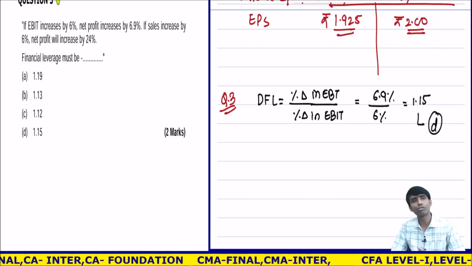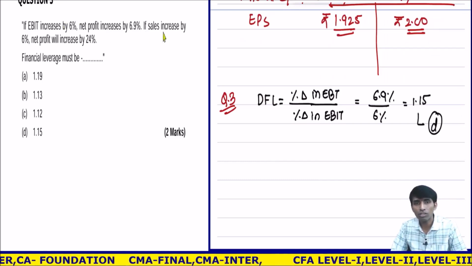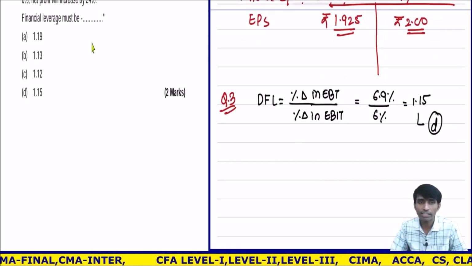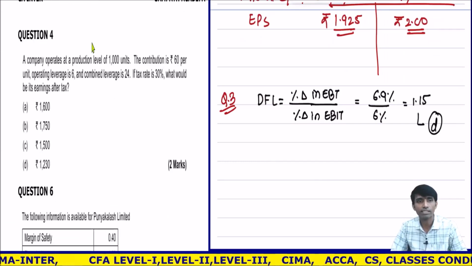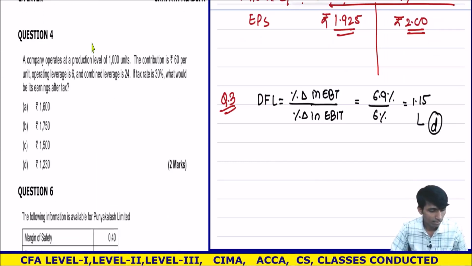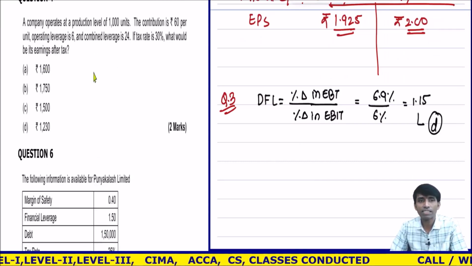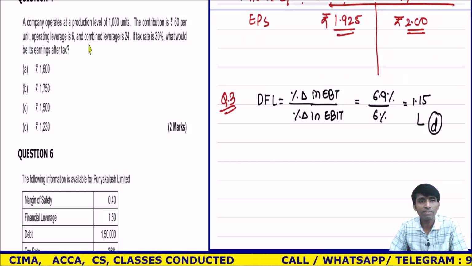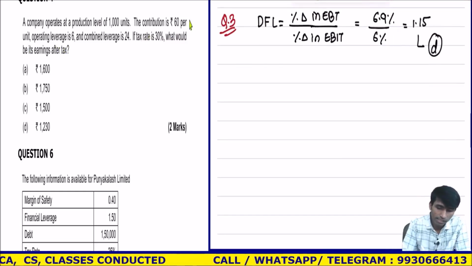Some people who taught on this made a mistake. Otherwise, many people have done this. This again is a 2 marks question. Next. See, a company operates at a production level of 1000. Contribution is 60 per unit. Operating leverage is... now you should understand, this is question number 4.